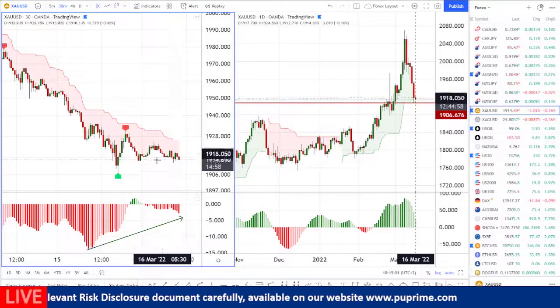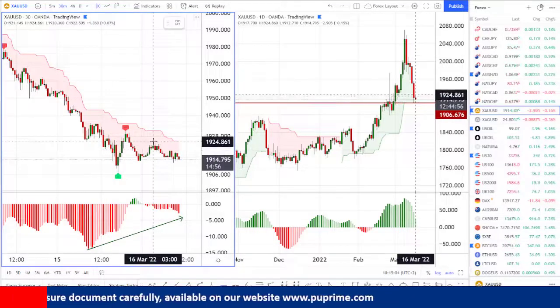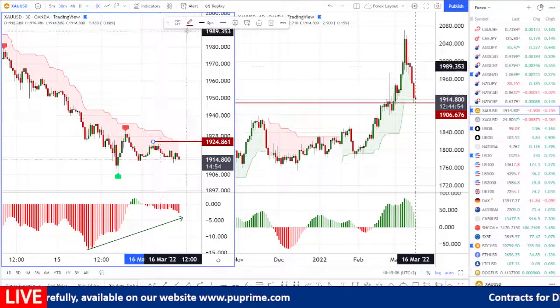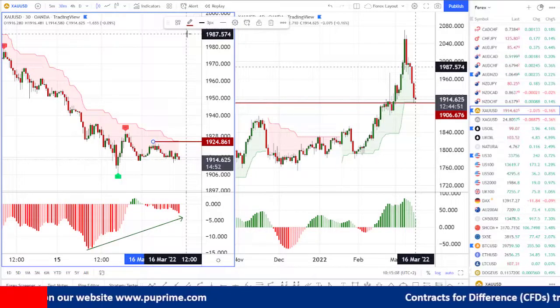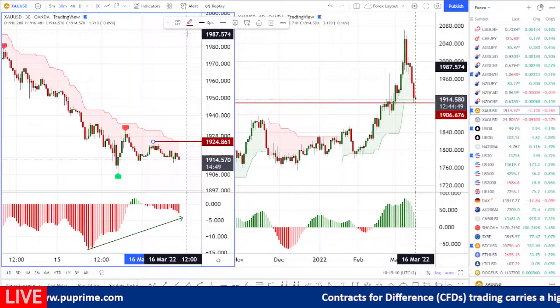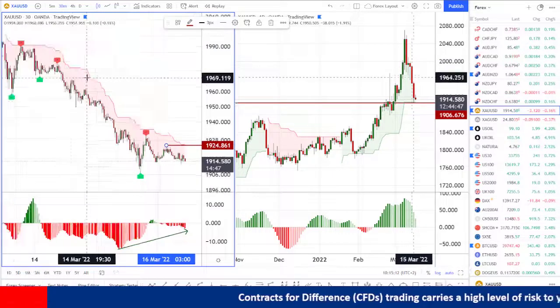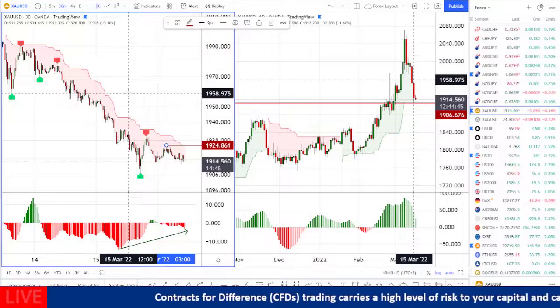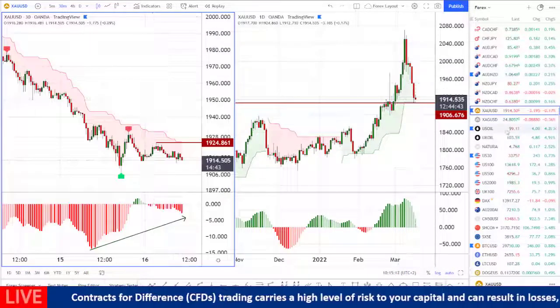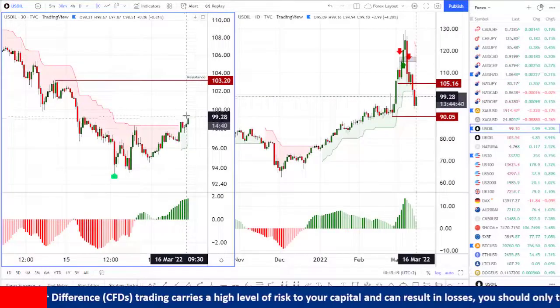We will be waiting for the levels of 1924. Once we have a break and a close above 1924, we will start an upward correction that might extend to the levels of $1960 per ounce. That's what we are having on gold today.